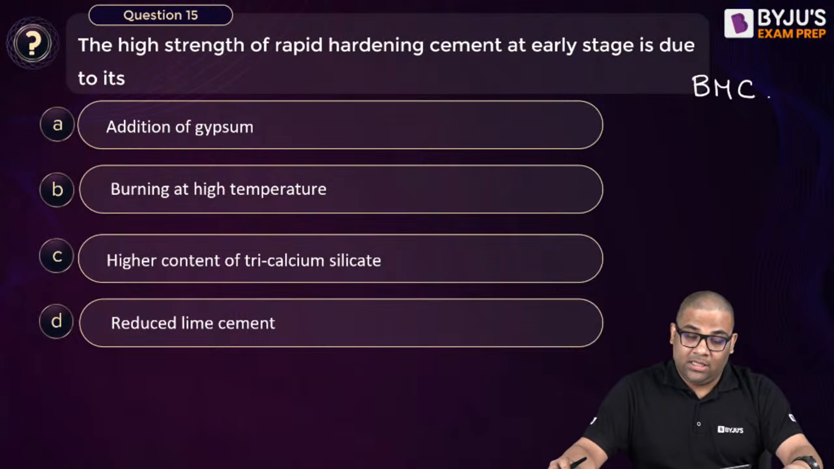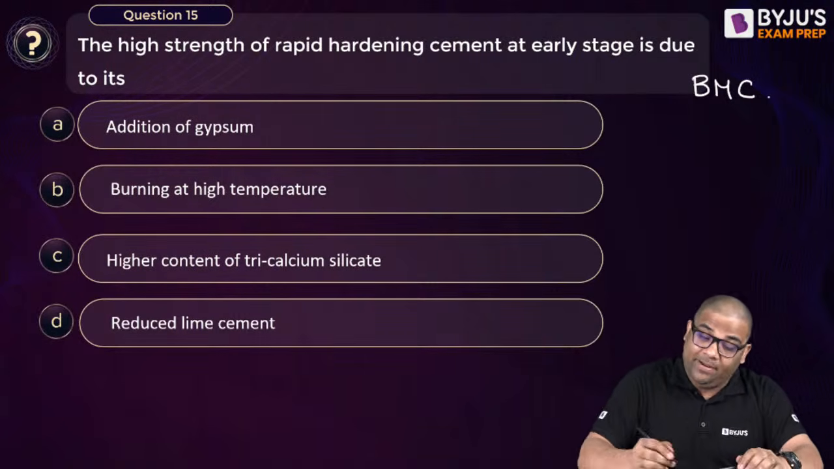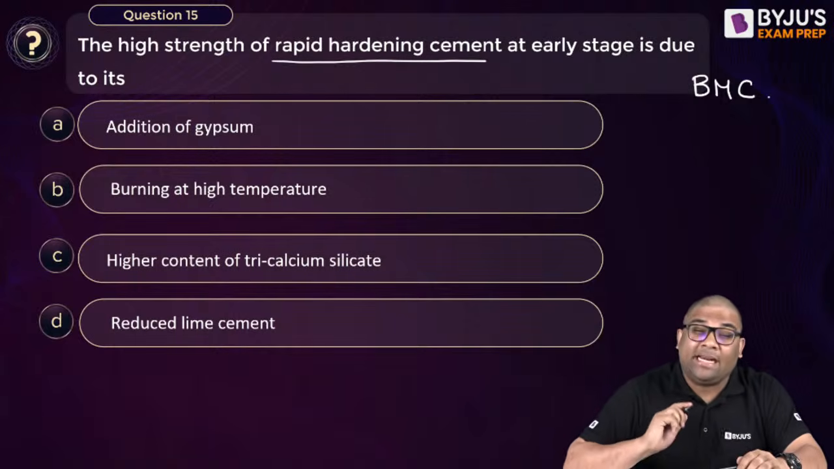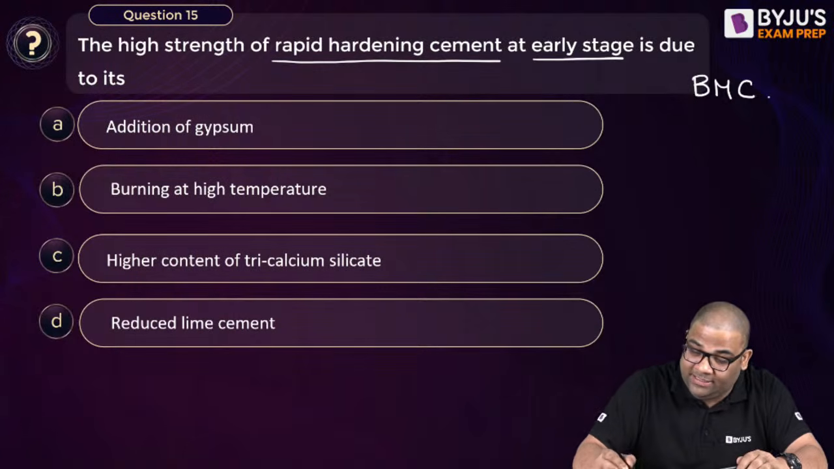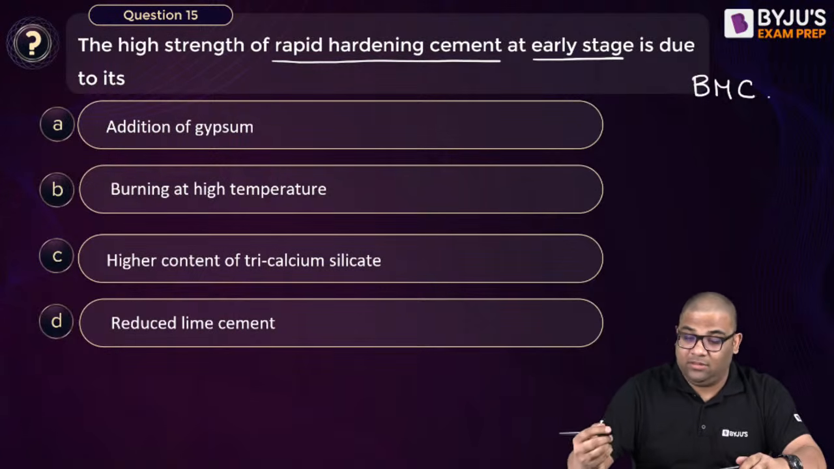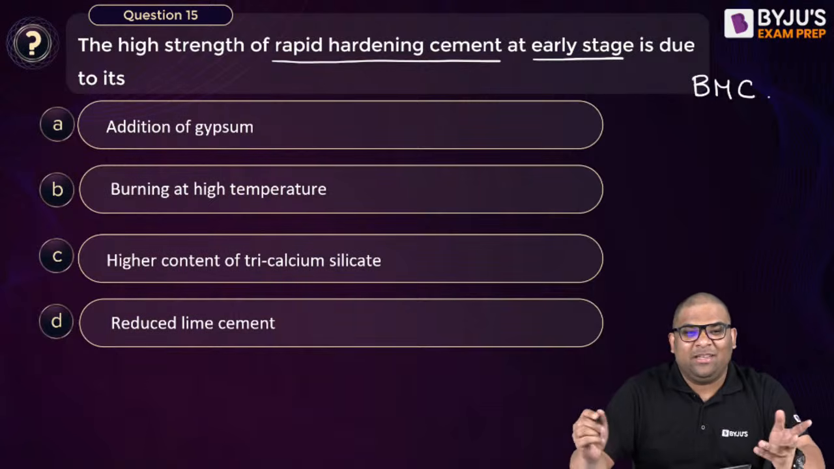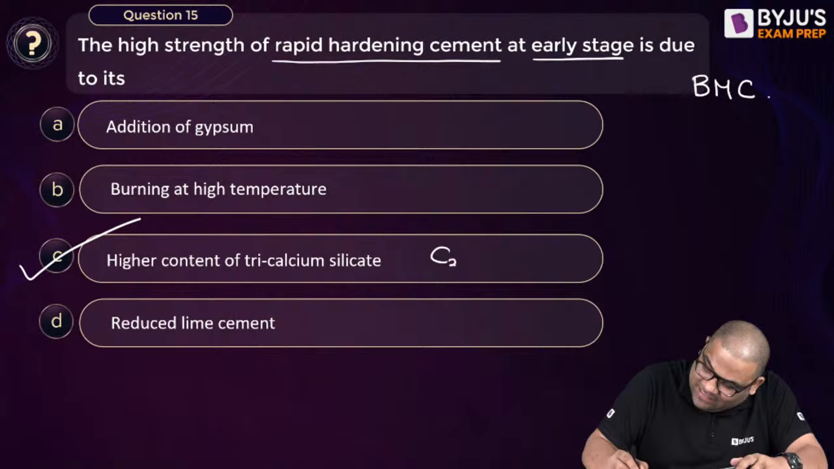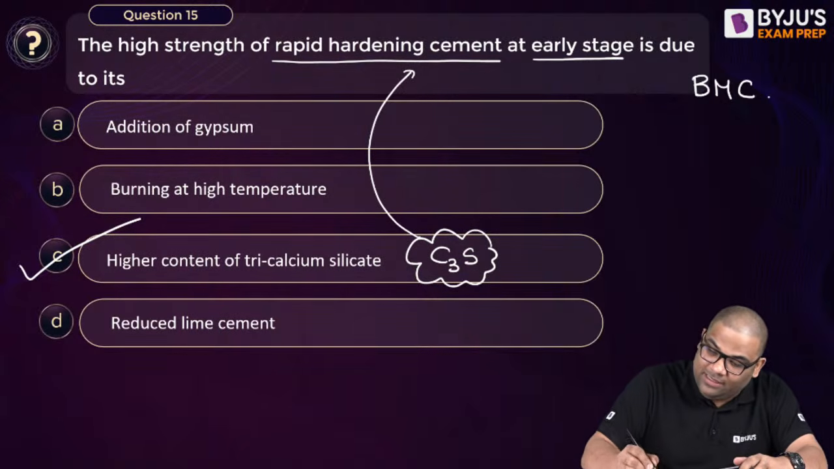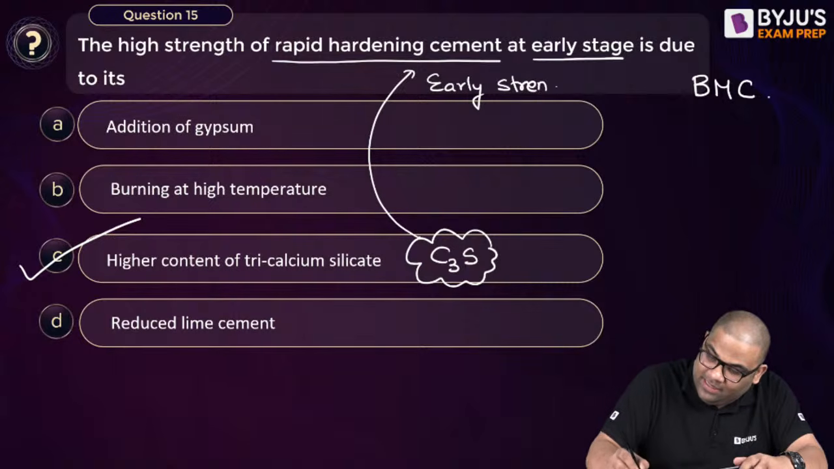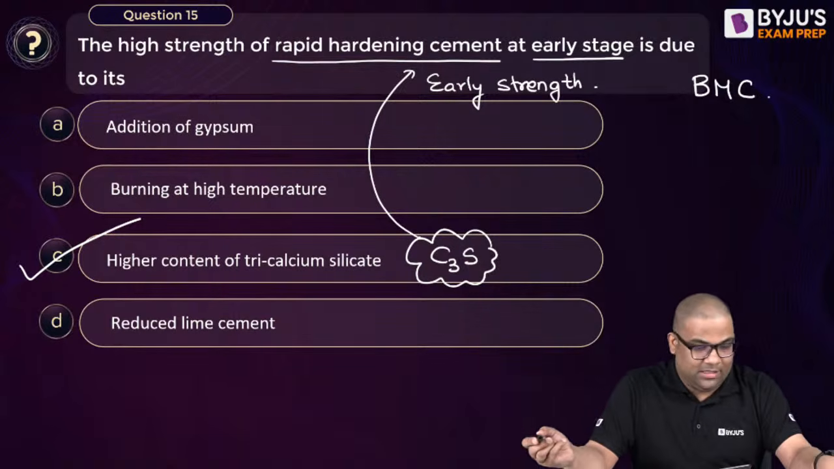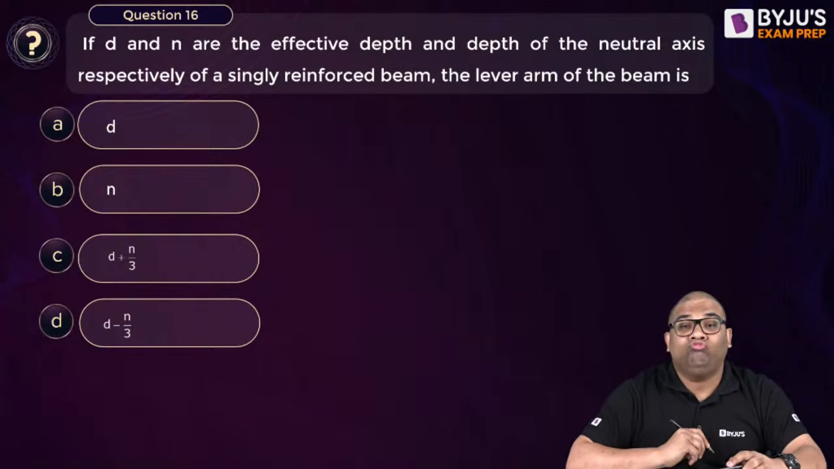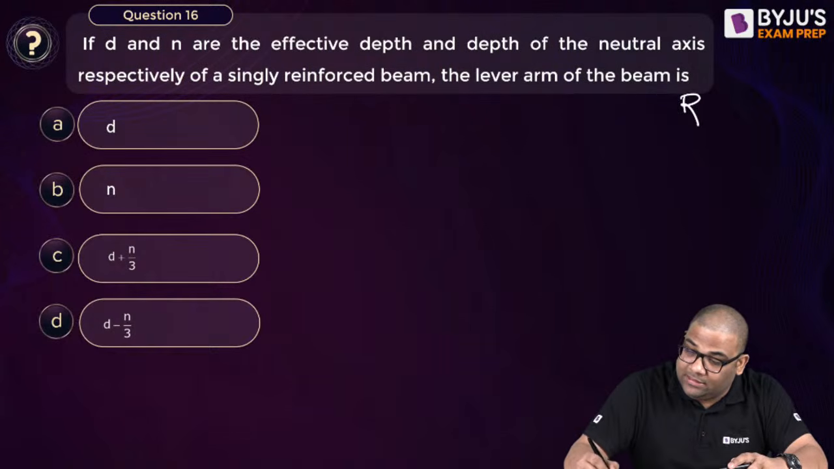The high strength of rapid hardening cement at early stage is due to what? Again, the answer is C, right? Higher content of tricalcium silicate, because tricalcium silicate is responsible for early strength, right? Early strength. So rapid hardening cement contains this. Question number 16. RCC. Answer this RCC question.